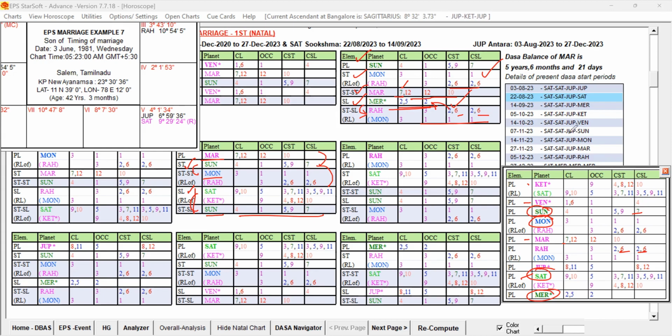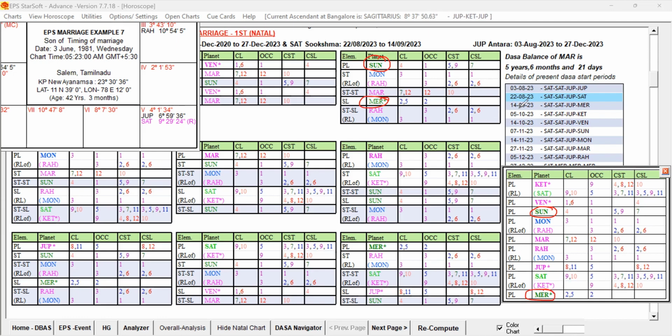So destiny is promising. I think you are able to find it now. Now, what are the favorable key planets of the destiny? The 7 sublord, Sun itself, is the strong favorable key planet, because the 7 sublord itself is a strong favorable key planet. Then the other key planet is Mercury. Mercury is another strong favorable key planet, making the destiny favorable.